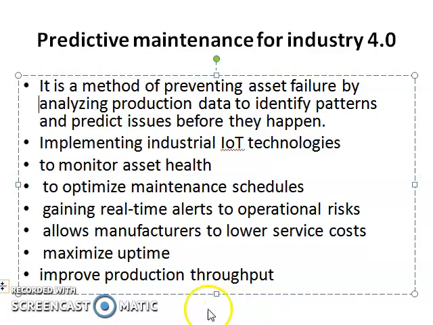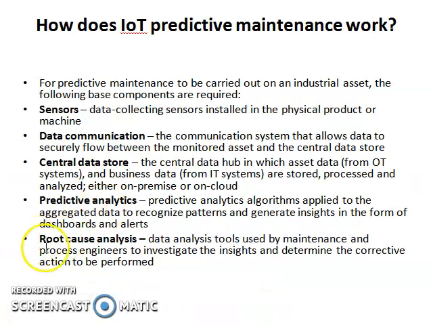So the next slide is about how predictive maintenance works, or what helps to do predictive maintenance. The things given in the slide are sensors, which are very necessary for this kind of work, then data communication, central data store, predictive analytics, and root cause analysis.